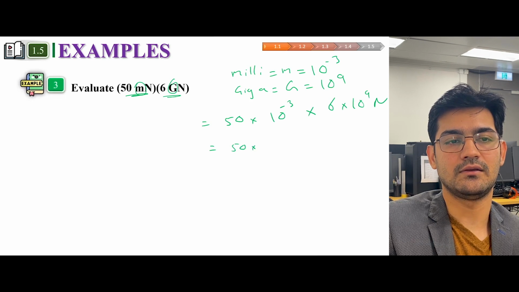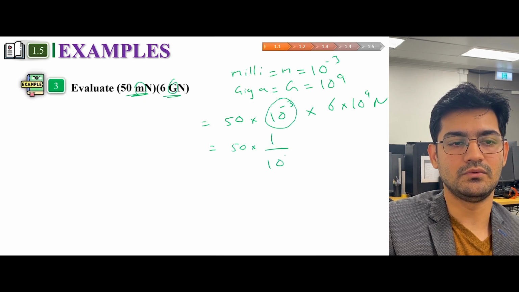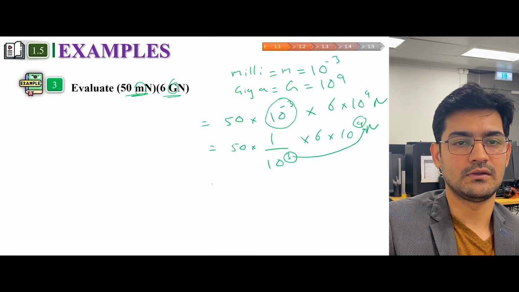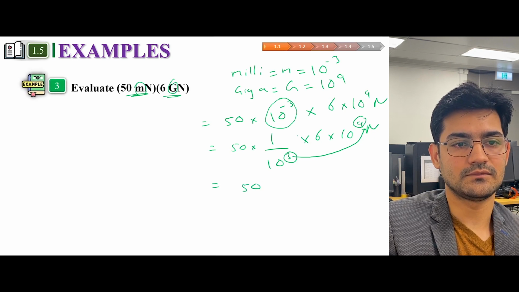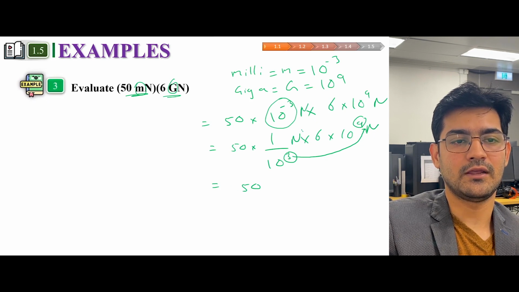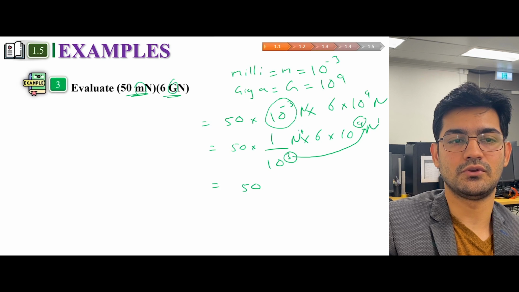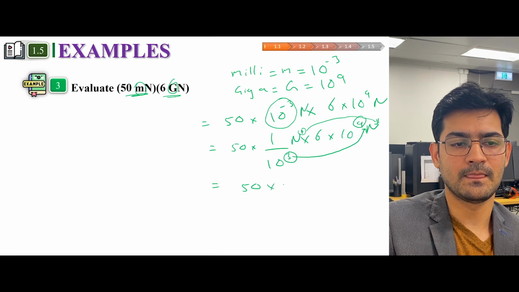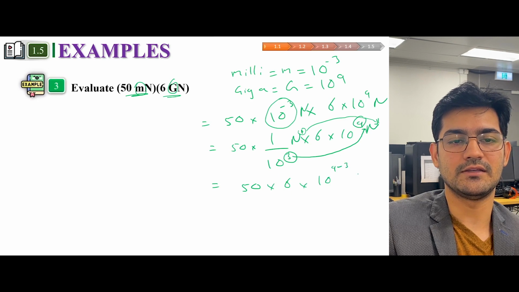We can also write, we can do this, and now we can move this to here. Sorry, I forgot to put Newton here. And Newton, if there is no power, you have power 1. So Newton can go here. So it would be 50 into 6 into 10 raised to the power 9. This 3 comes here, so you have minus 3 Newton. This one comes here, so you have 1 plus 1.